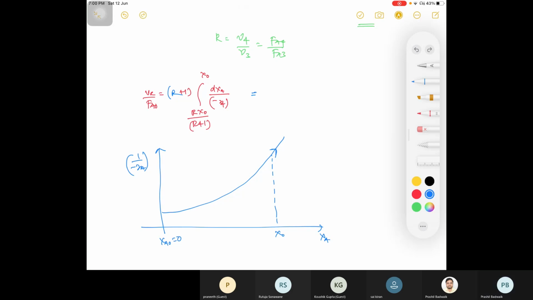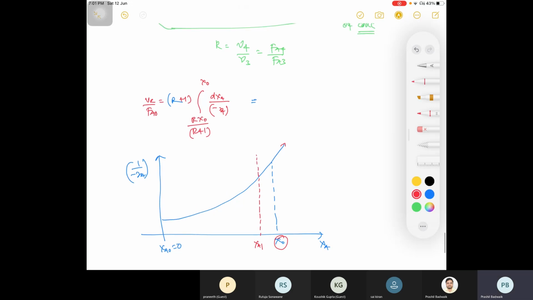Wait. This is your direction. See, this is your x naught final value, and this is your xa 1. Okay, this is your value.